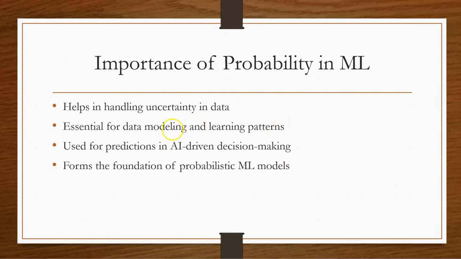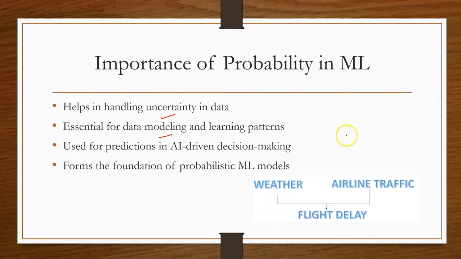Probability helps in handling uncertainty, and probability is essential for data modeling. Uncertainty can be modeled, and using probability we are studying the patterns. Learning patterns is done using probability, and it is used for AI-driven decision making. It is used for predictions in ML and AI models.